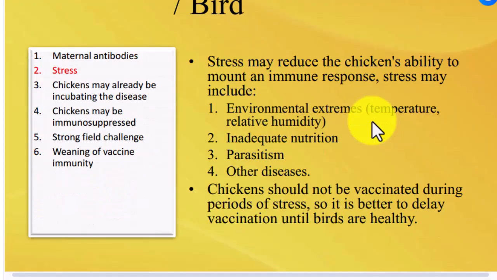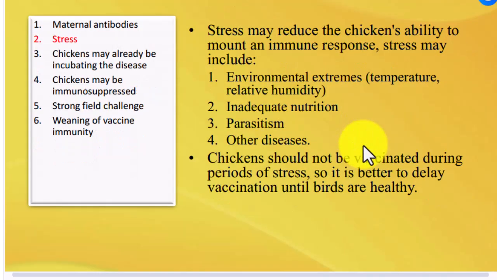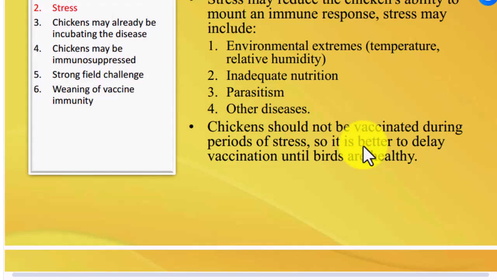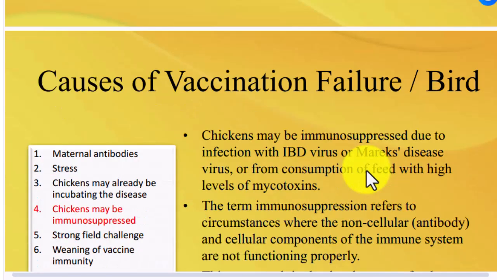Stress may reduce the chicken's ability to mount an immune response. Stress may include environmental extremes of temperature and relative humidity, inadequate nutrition, parasitism, and other diseases. Chickens should not be vaccinated during periods of stress, so it's better to delay vaccination until birds are healthy.